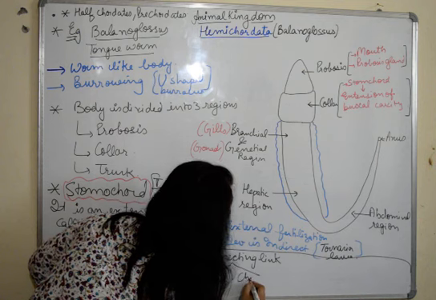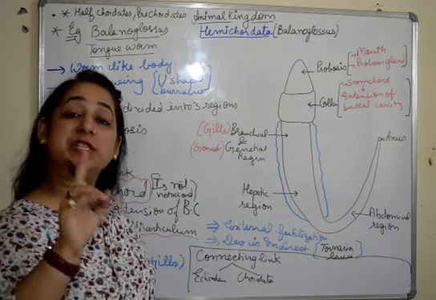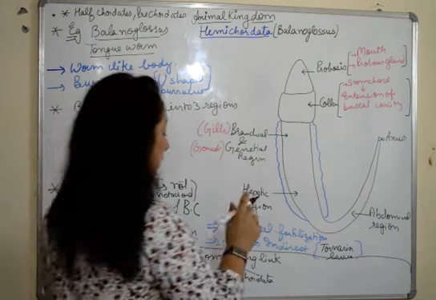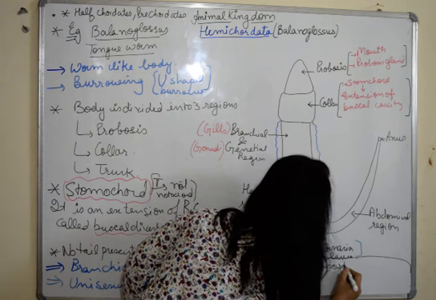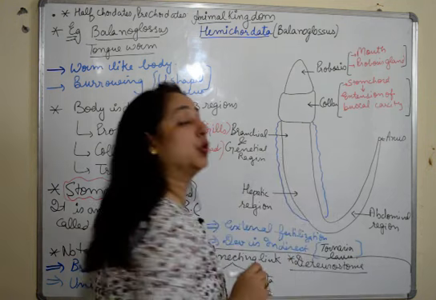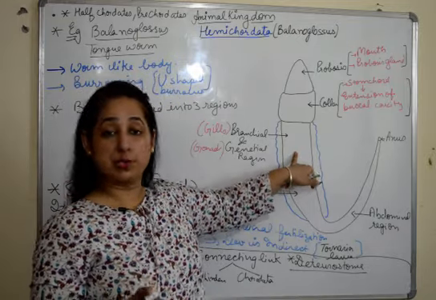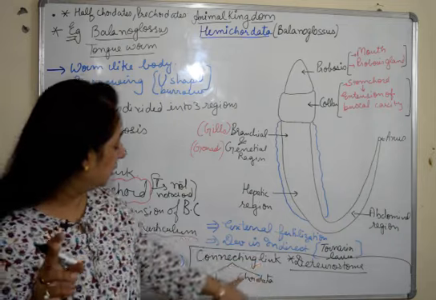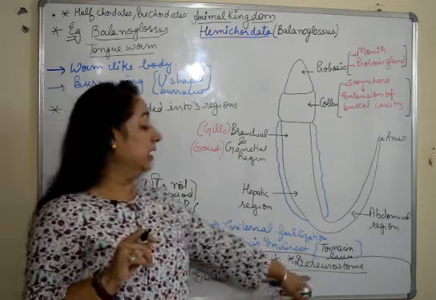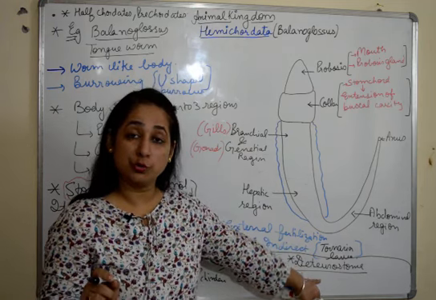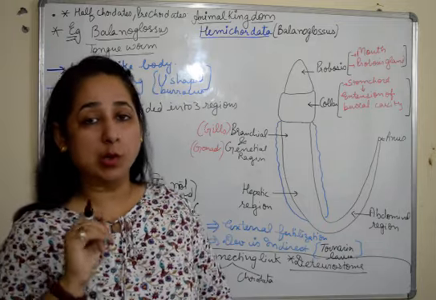It is a connecting link between echinoderms and chordates. And the feature it shares with both is that it is a deuterostome. That means the blastopore forms the anus in Balanoglossus also.